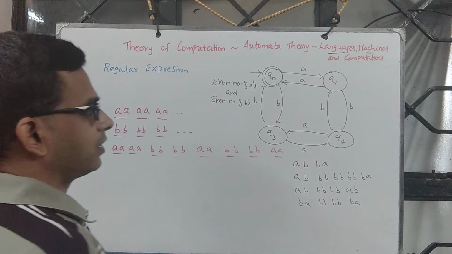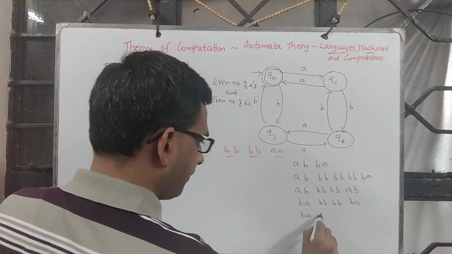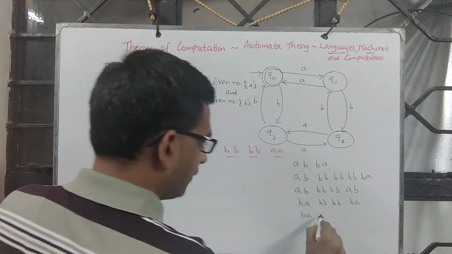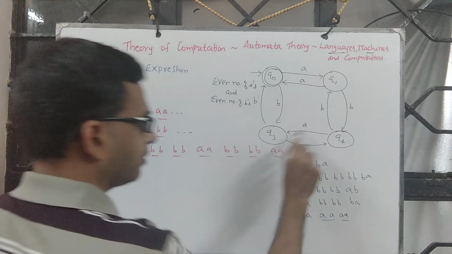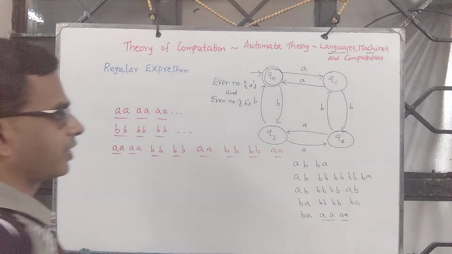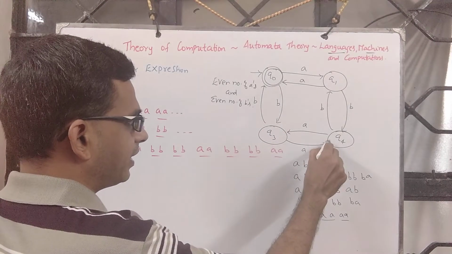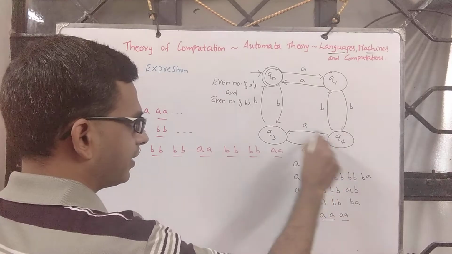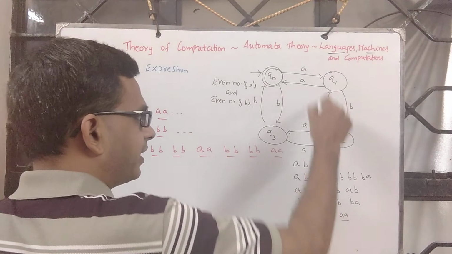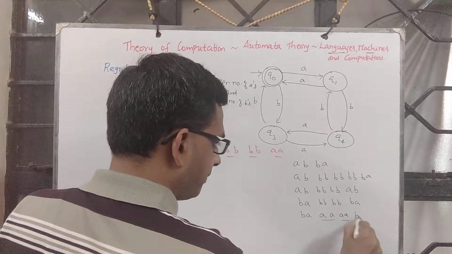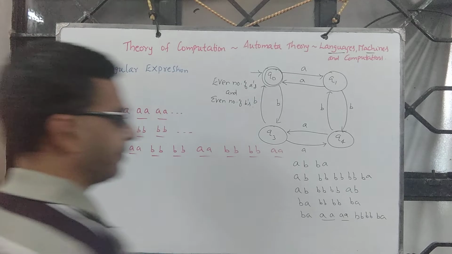Correct? Or it could even be this, BA followed by, you can have AA. So it is BA, after that you read AA, AA, fine. After that you can read a couple of B's as well, followed by BA.